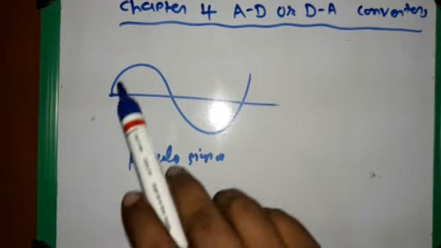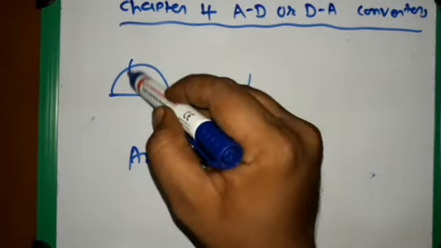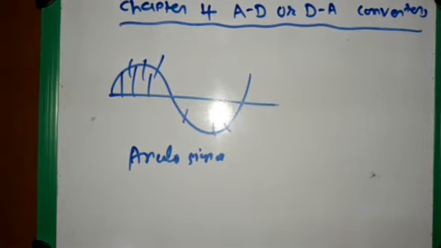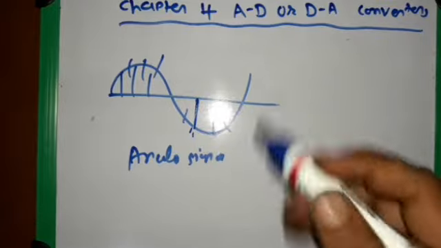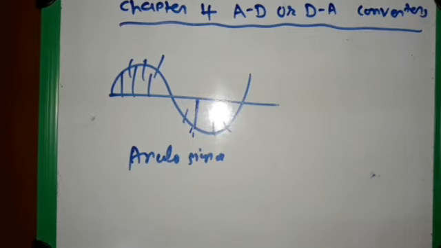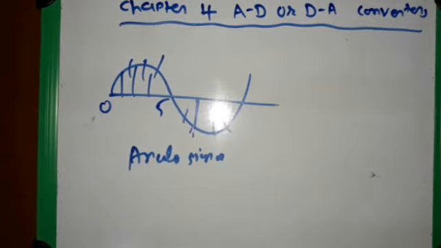So we can take any value from the analog signal, and we have a different value for any infinite value at different times. We have a different magnitude and different amplitude value. So we see the analog graph here. For example, let's say that an analog signal is varying from 0 to 5 volt. Suppose we are taking 0 to 5 volt, then it can take any value between 0 to 5 volt. Therefore, theoretically we can say that analog signals have infinite resolution.